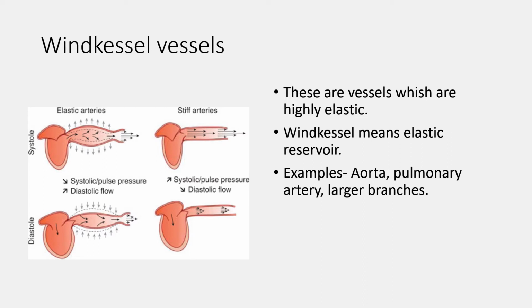Because of this effect, blood moves in the great vessels towards the peripheral circulation during the systole as well as during the diastole. This effect is known as the Windkessel effect, and the great vessels exert this effect because of the elasticity present in their wall. These vessels are known as Windkessel vessels.